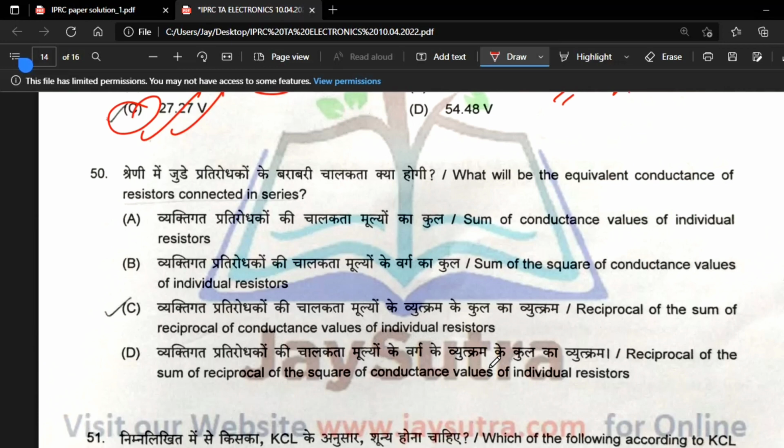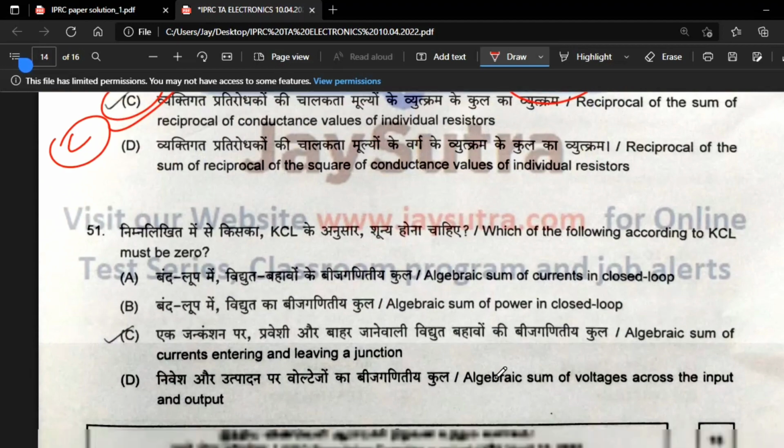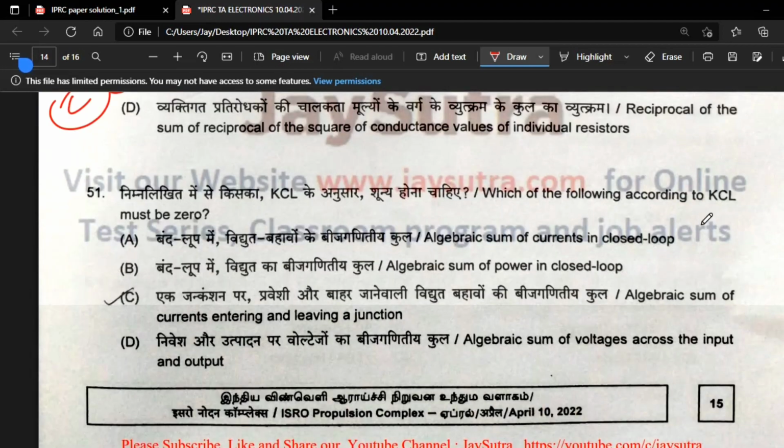Equivalent conductance is inversely proportional, 1 by R. So option C is correct.